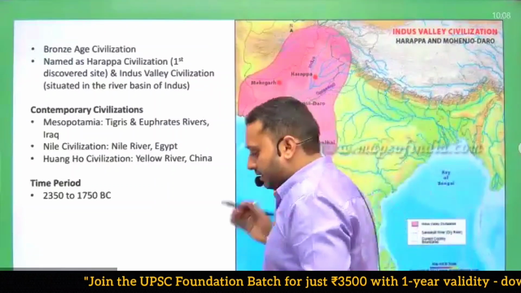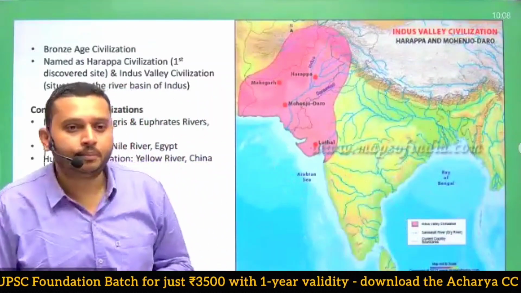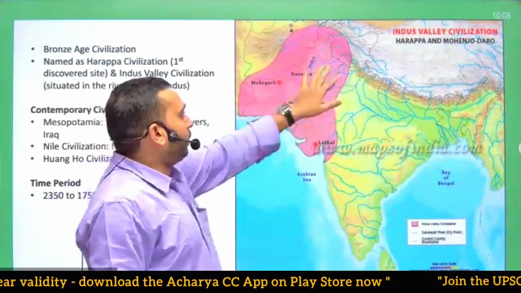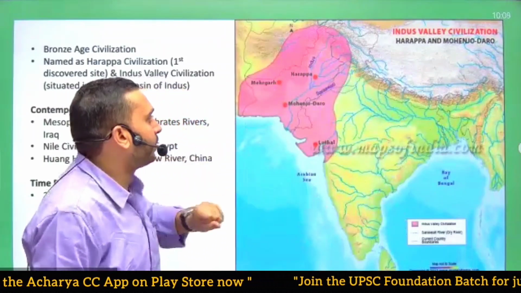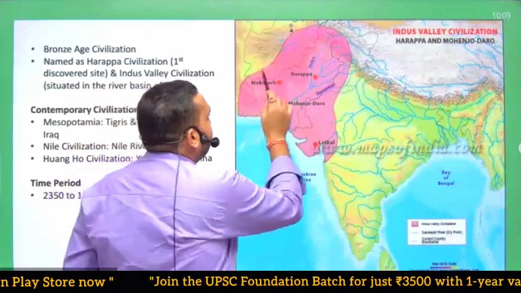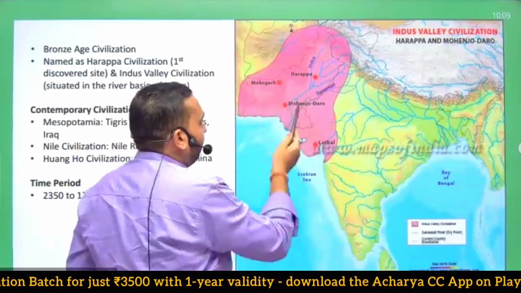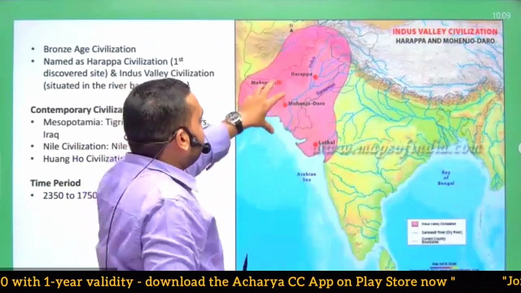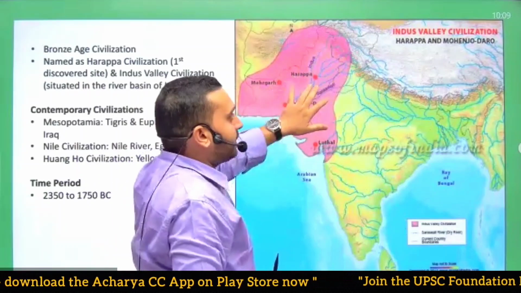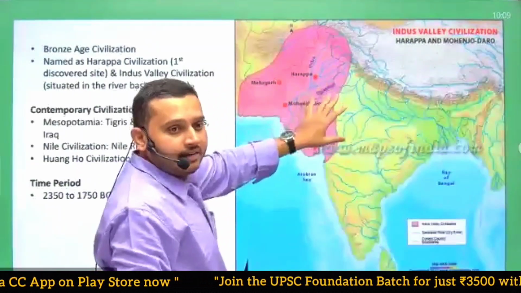So in this map, I hope you can easily see all the locations. The highlighted region in this map with the pink color is the region of Harappa civilization or Indus Valley civilization.